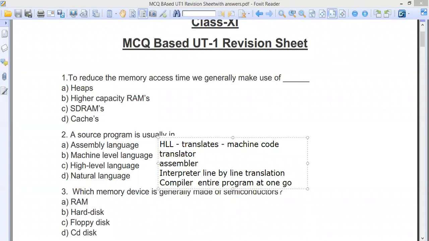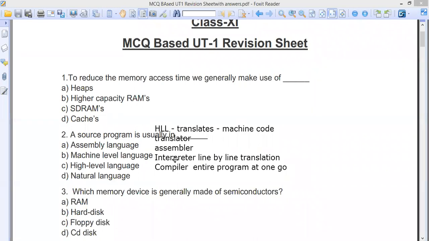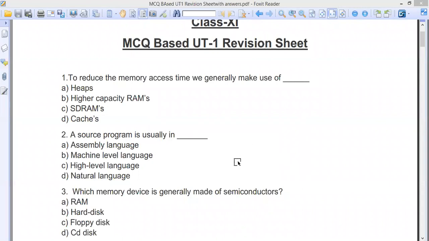The interpreter is involved in the process of translation and execution, so it is required, which is not required in the case of the compiler. Once it is translated, the compiler is not required. You can just execute the program. So these are the three things. The assembler is basically hardware dependent, whereas the interpreter and compiler are not hardware dependent. I think this topic is clear. So here the answer is high level language program, which is known as a source program. I think this is clear to all of you, fine.